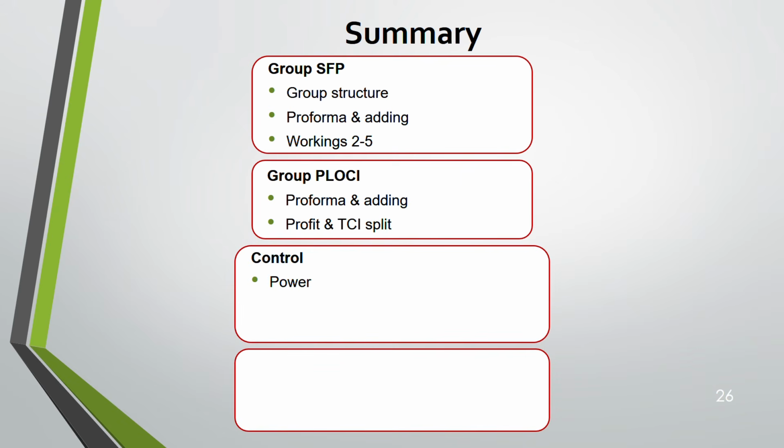Control means having power, right to variable returns, and ability to use power to affect returns. If these three things are there, control is there. These three things only come when you have to base your decision not just on the percentage, when more information is given to you. If nothing has been mentioned and only the percentage, let's say they have acquired 60%, 30%, then based on the percentage, you will say whether control is there or not. If it's more than 50%, control is there. If it's less than 50%, no control.